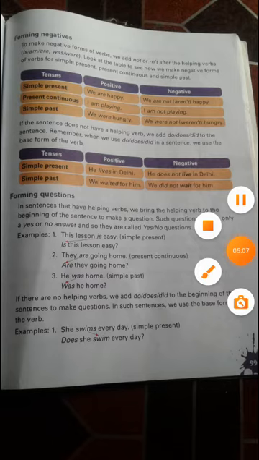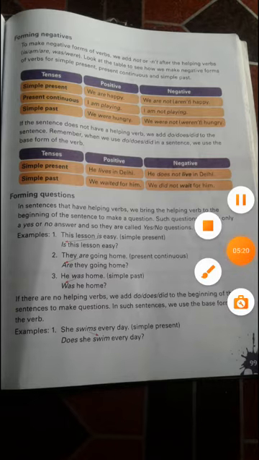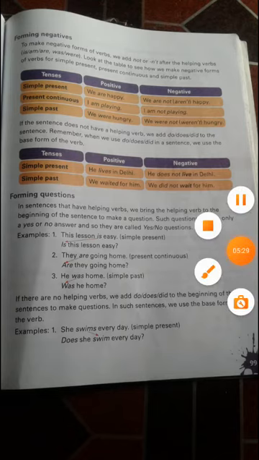Next, we will see about forming questions. In sentences that have helping verbs, we bring the helping verb to the beginning of the sentence to make a question. We have done this question in the previous class also. Such questions require only a yes or no answer, so they are called yes-no questions. In the previous video, I told you if the answer is given, you will change that answer into a question.